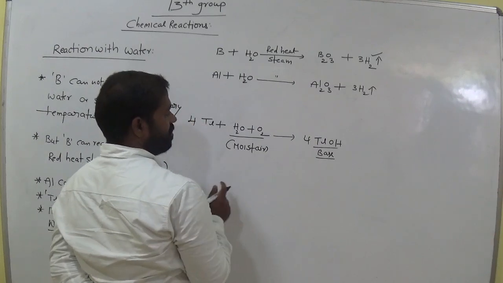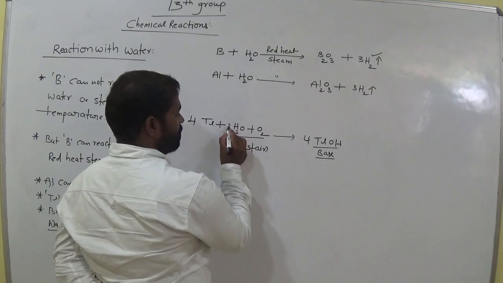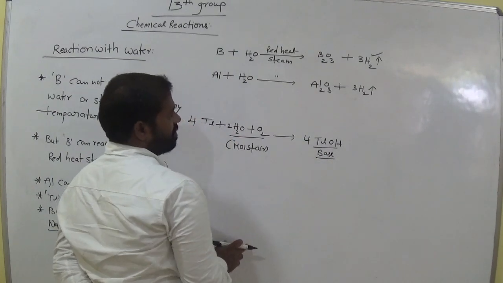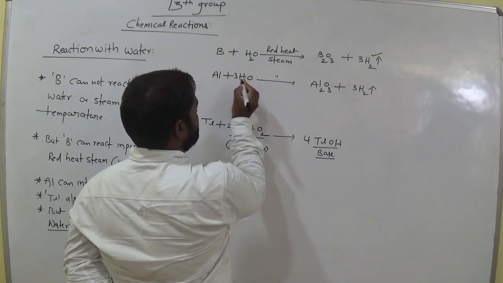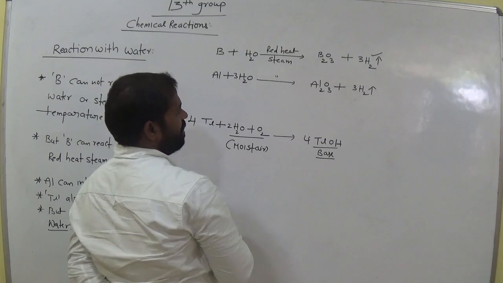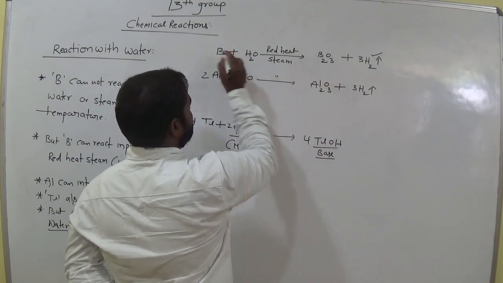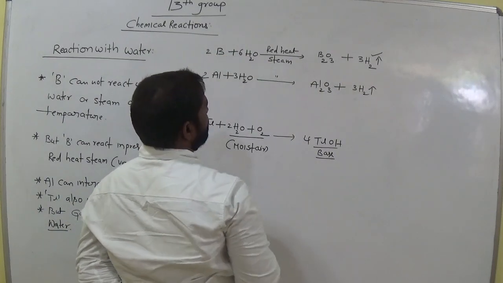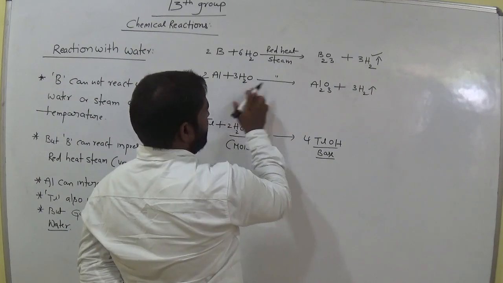And how many hydrogens here do we have? 4 hydrogens. So here we have to keep 2. 2 twos are 4 oxygens. Balanced or not? Come to here. How many hydrogens here? 3 twos are 6. And here 3 twos are 6 hydrogens. Am I right? And how many borons here? 2, and here 2.